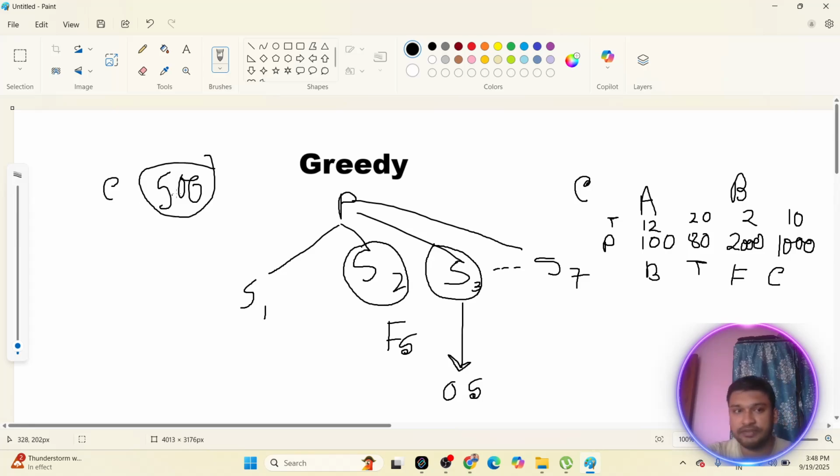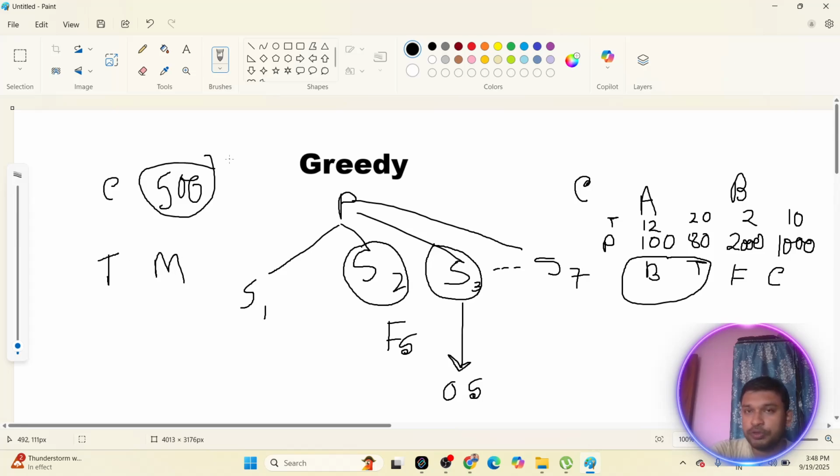Now depending on that constraint, which would be your feasible solutions? Bus and train. Why? Because only bus and train cost less than 500 rupees. Now these two are feasible solutions. Let's suppose one more thing is given: your time should be minimum.